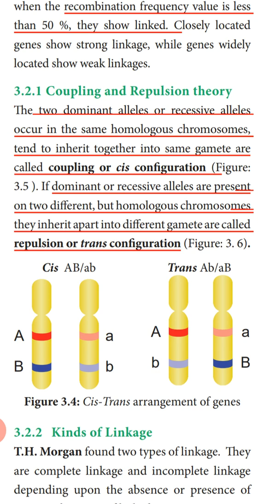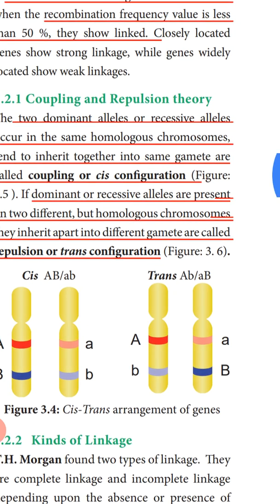Again, in the cis configuration, if the dominant alleles are present together in a chromosome or the recessive alleles are present together in a chromosome, they are inherited as they are. This is called coupling. In the trans configuration, the dominant alleles are present separately: capital A is in one chromosome and capital B is in another. Similarly, the recessive alleles, small a in one chromosome and small b in another, remain separate and are inherited separately. This is called trans configuration.